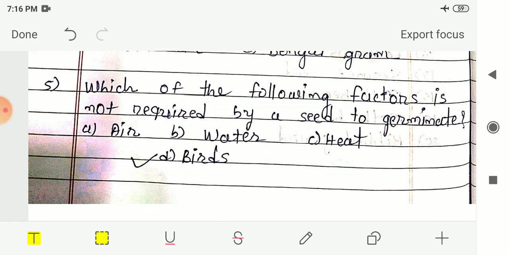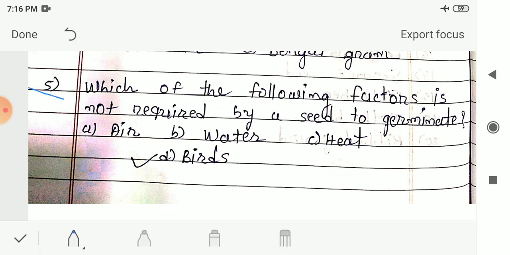Next, fifth number, which of the following factors is not required by a seed to germinate? Which factor is not required by a seed to germinate? So the options are air, water, option C is heat and option D is birds. So here your answer is option D, birds.